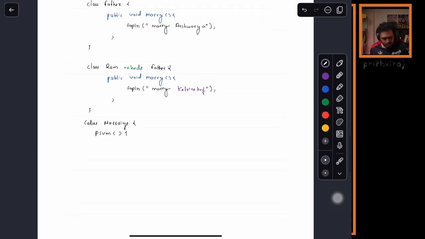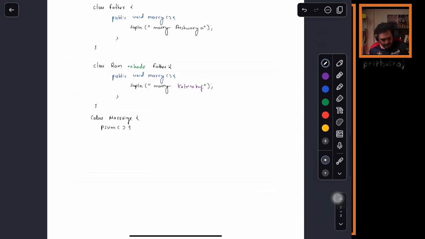Here we will create a Ram object. Ram has to say yes or no finally, since Ram is the one who will get married. So we are creating an object of Ram: Ram rm is equal to new Ram. Now when I write rm.marry, what will be the output here, guys? Who will Ram marry? Here Ram will marry Katrina. But do we want Ram to marry Katrina or Aishwarya?